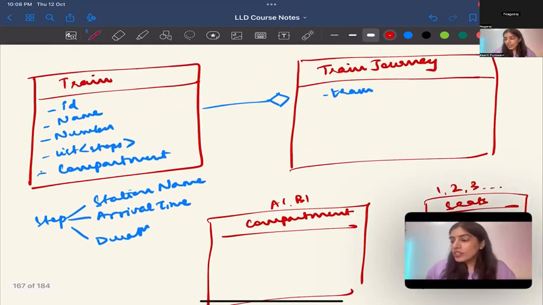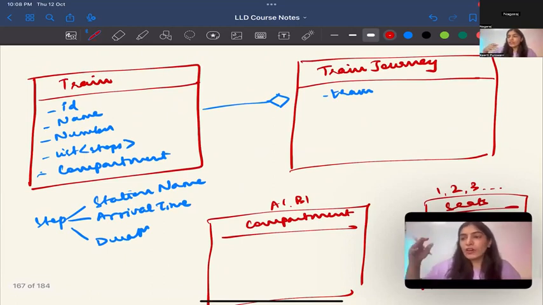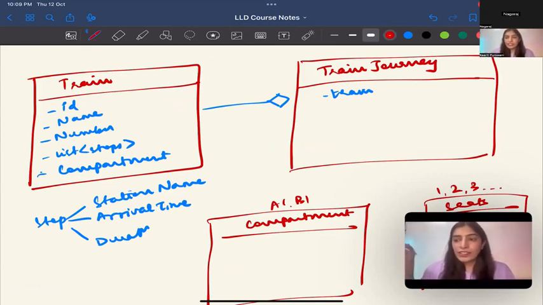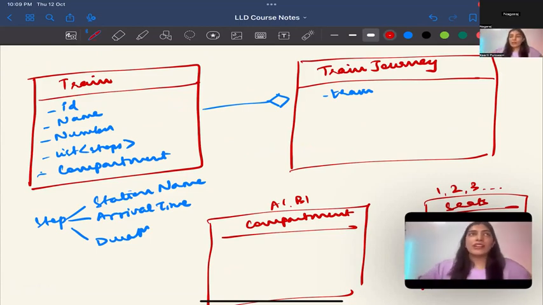So now see, train already has information of how many seats are there, how many compartments are there, and all of that. Train journeys are going to be so many. Suppose a train goes literally every day, 365 train journeys for 1 year, why should train have access to all of that? Train is just like a wrapper of all the information.